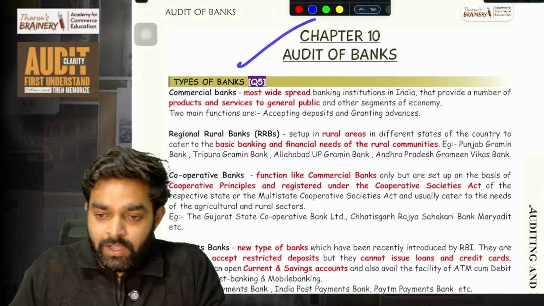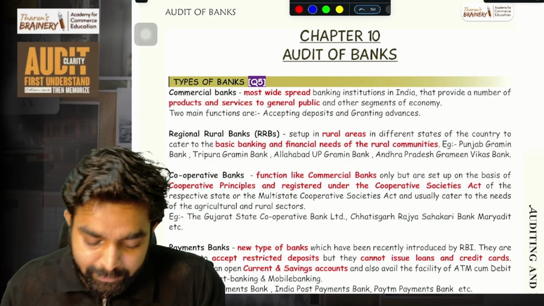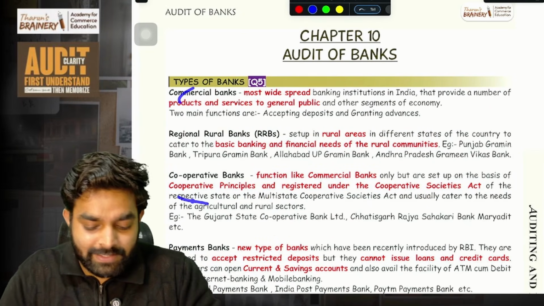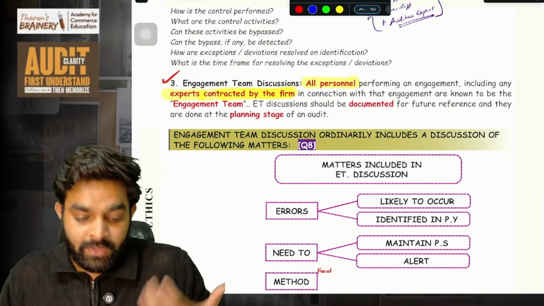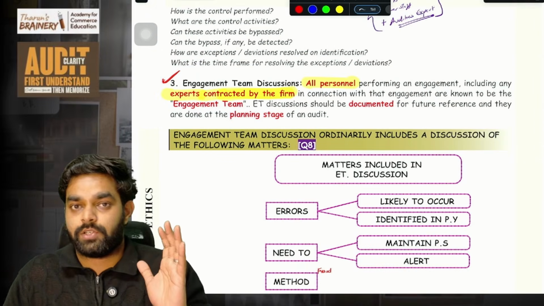So, audit of banks. What are the different types of banks? It is literally very easy. Simple reading, you will understand. Then we'll go on to the important areas. So what is engagement team discussion?